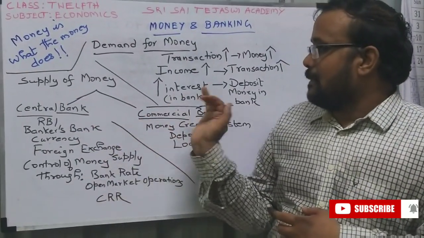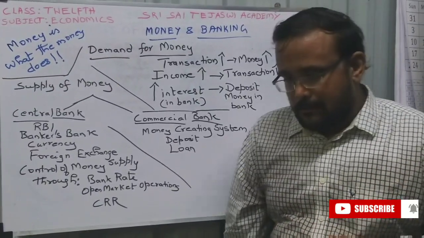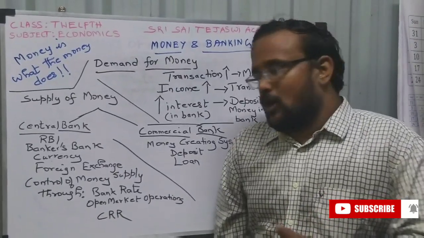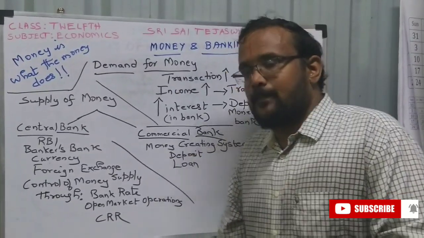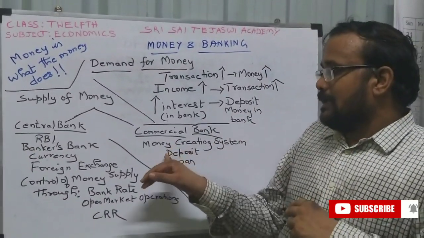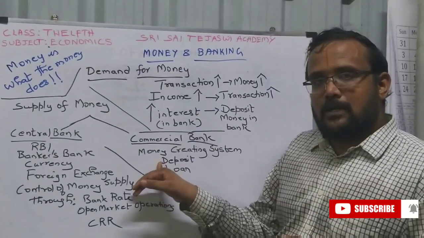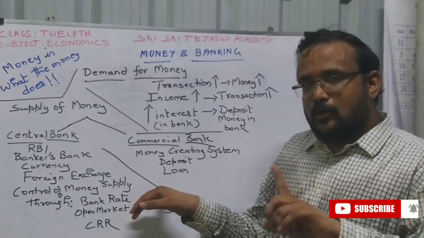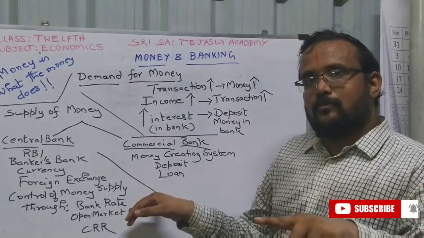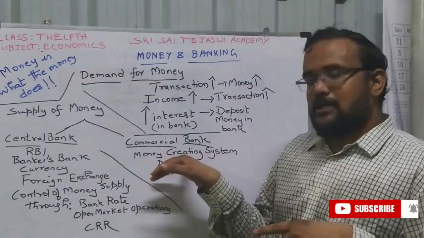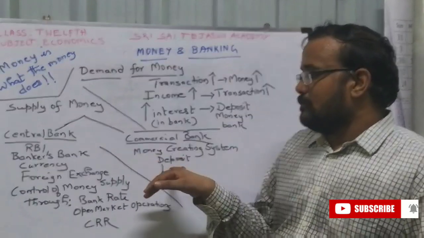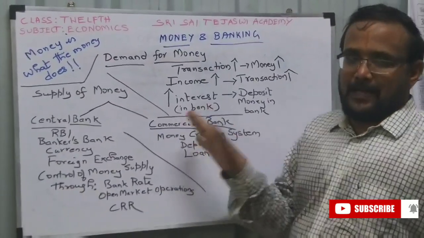Now let us see about commercial banks. A commercial bank is your bank. Indian Bank, State Bank of India, and so many private banks are called commercial banks. What do they do? They deal with two things. They take in money from you, you deposit money in the bank, and they give money to you. Either you give money to the bank or the bank gives money to you. When you give money to the bank, it is called a deposit. When the bank gives money to you, it is called a loan. So these are the two major things for a commercial bank.